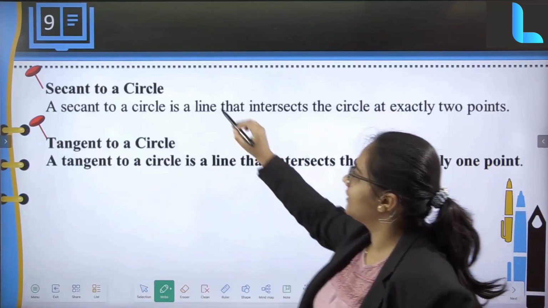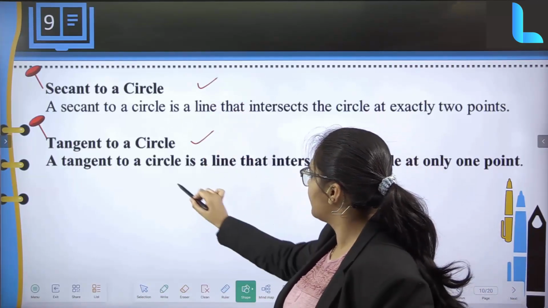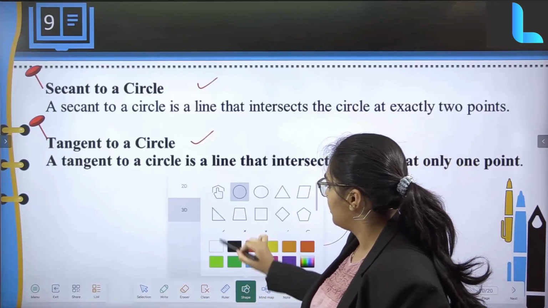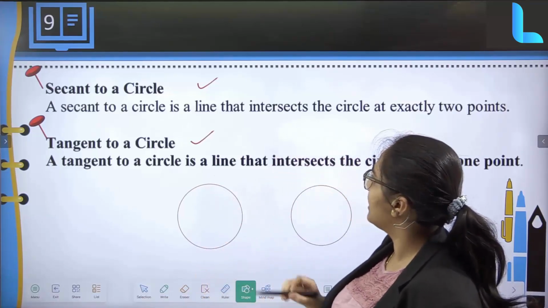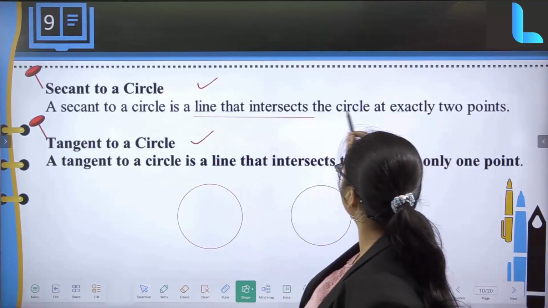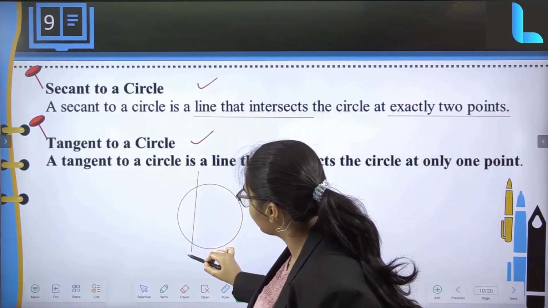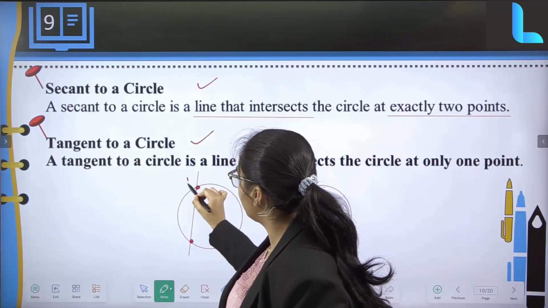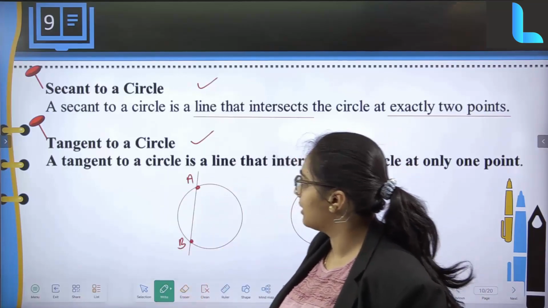Next thing, what is a secant to a circle? What is a tangent to a circle? So now when I consider a circle again, first, what is a secant to a circle? A secant to a circle is a line that intersects the circle at exactly 2 points. So it is nothing but something like this. I am going to touch 2 points of the circle. If I consider these to be A and B, this is going to be my secant of a circle.